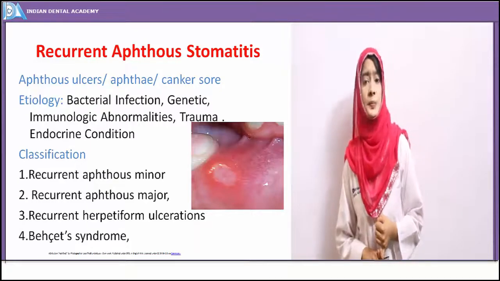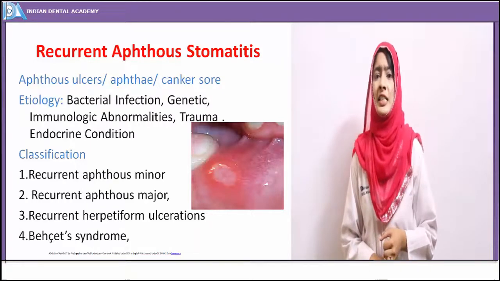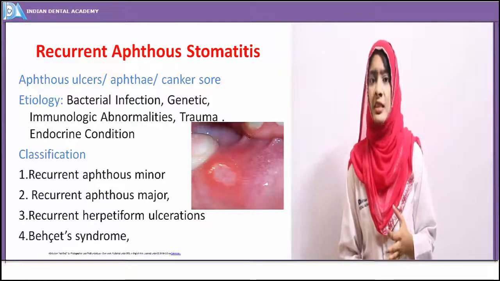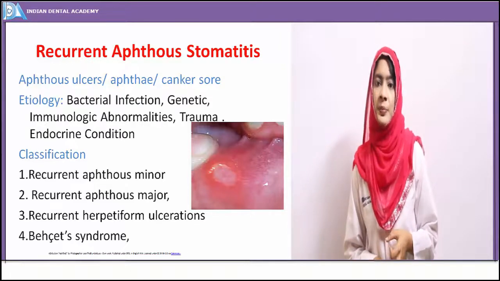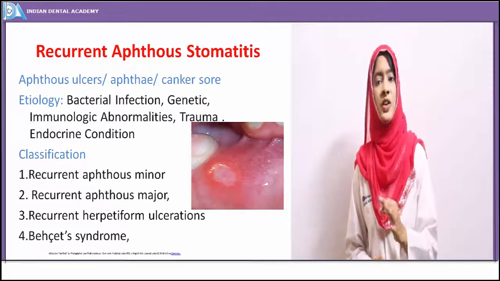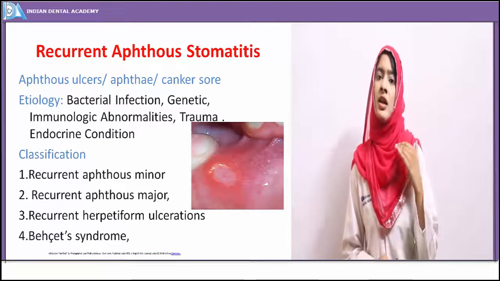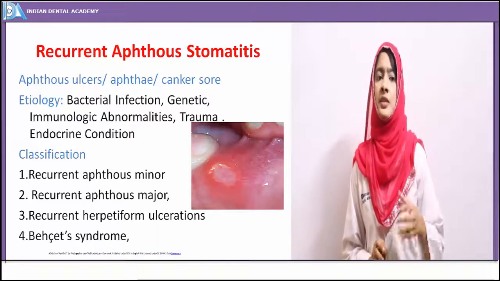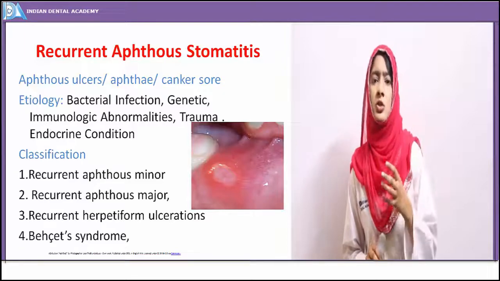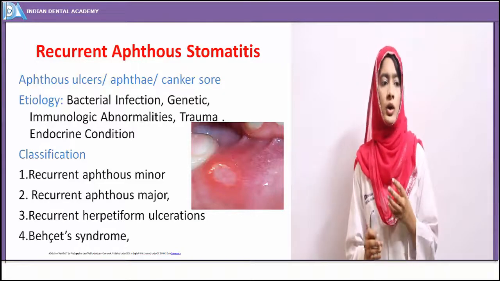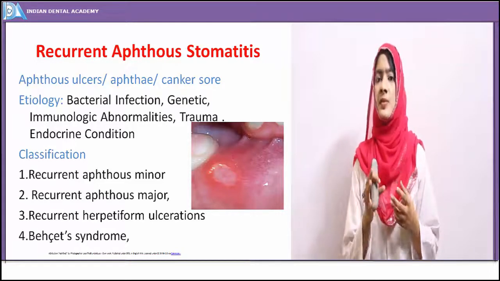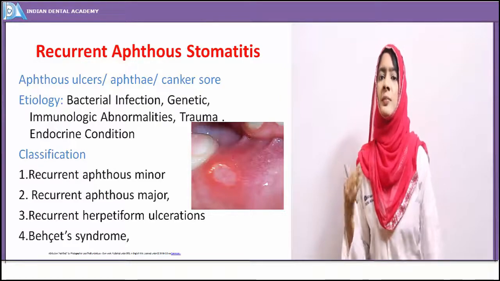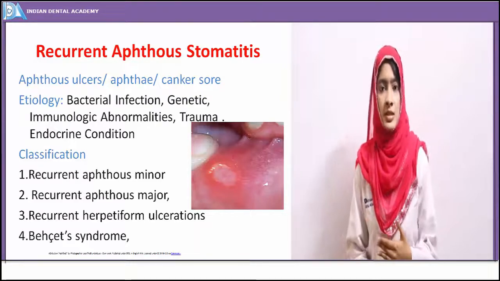Along with that, immunologic abnormalities. Lehner proposed that recurrent aphthous ulcer occurs because of a specific autoimmune response of the oral epithelium. Because of some irritation to the oral epithelium, it develops antibodies, and that leads to development of this recurrent aphthous ulcer.